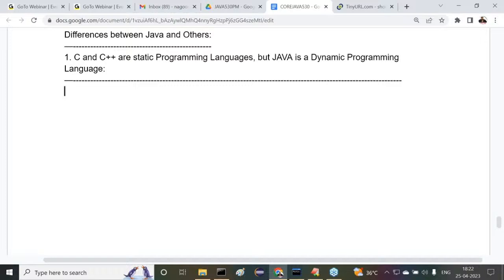Come again, what is the static programming language? If any programming language is providing memory allocation for the data at compilation time, then that programming language is a static programming language.